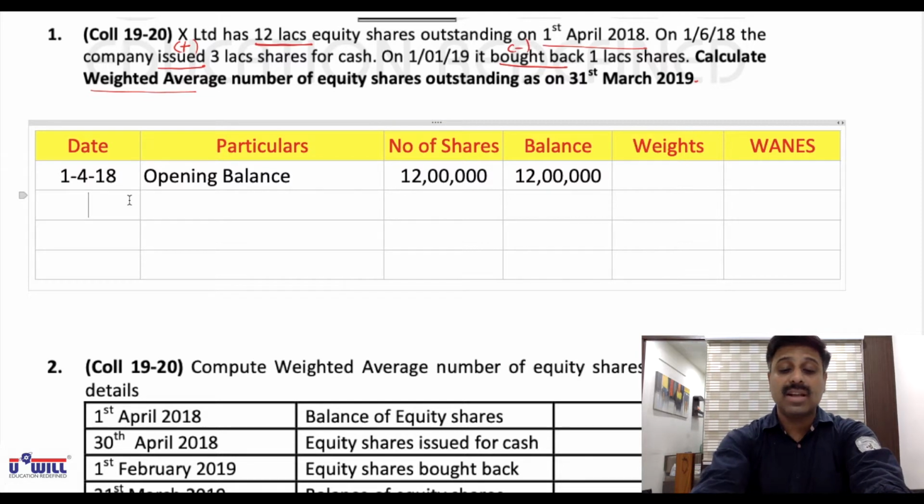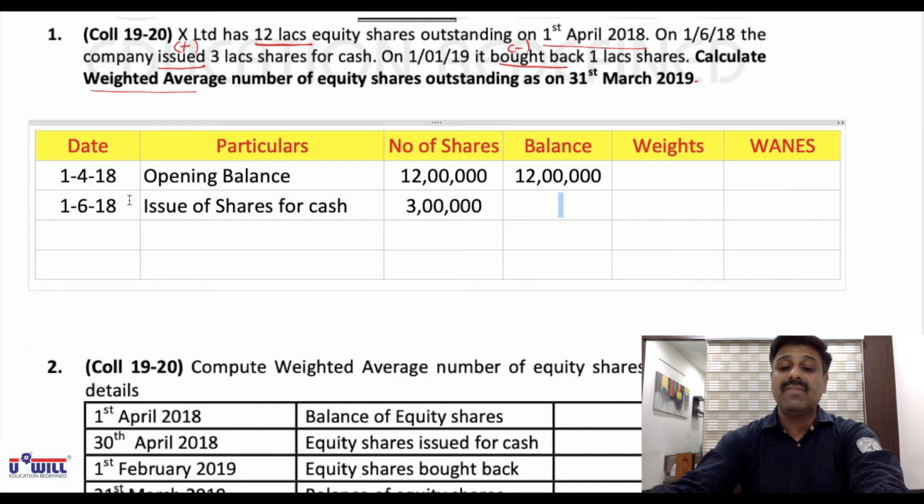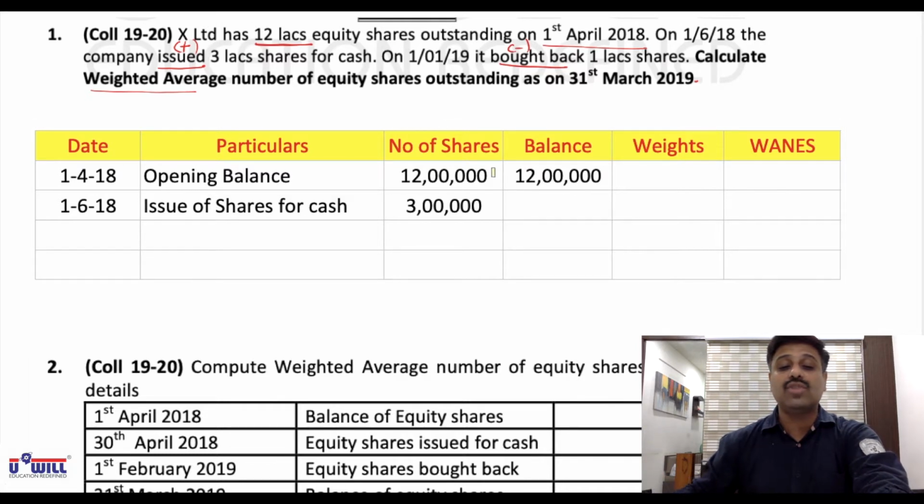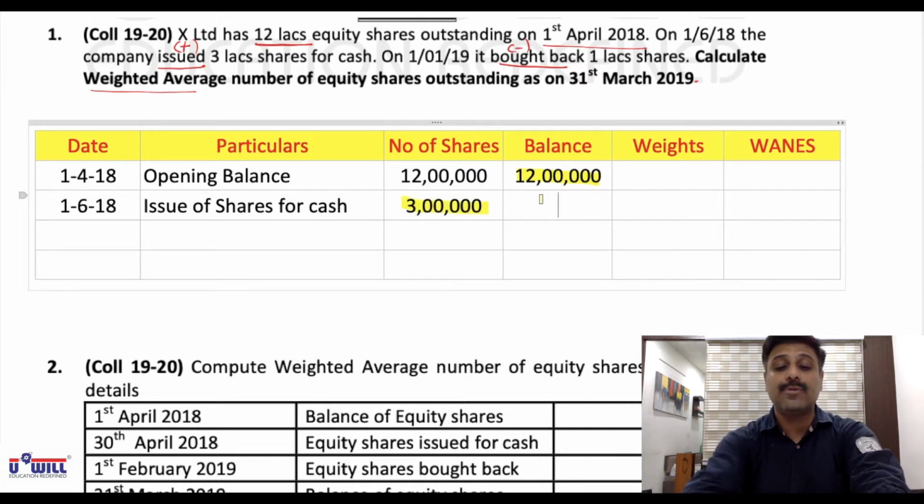Now the next transaction after 1/4/18 is 1/6/18, issue of shares for cash. You can see 3 lakh equity shares are issued for cash. Now what did I discuss with you? Issue will be added. The previous balance is 12 lakh shares. If you add 3 lakh shares, it becomes 12 lakhs plus 3 lakhs, 15 lakhs.